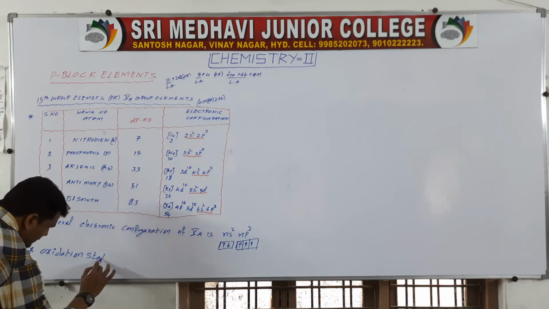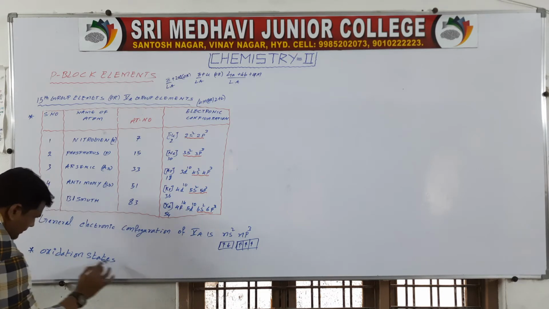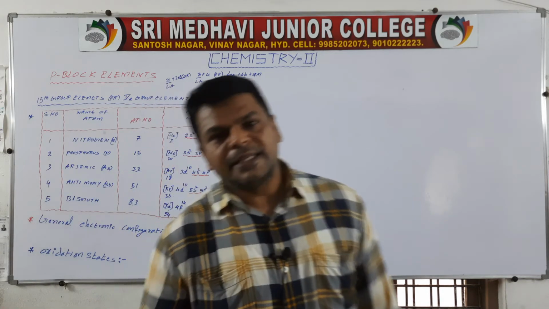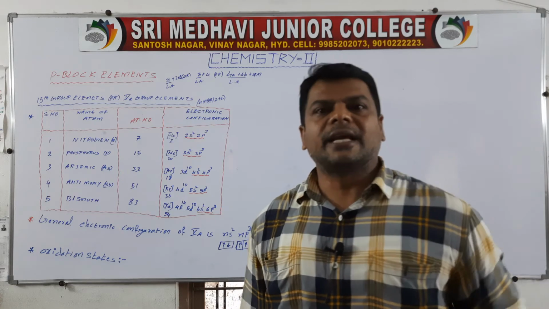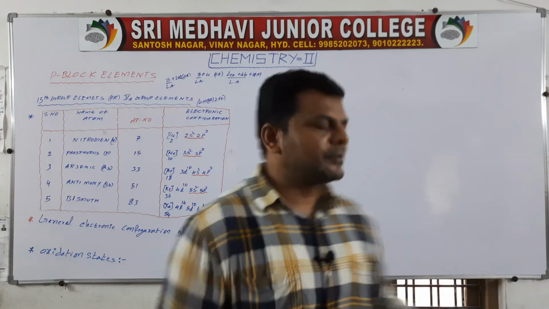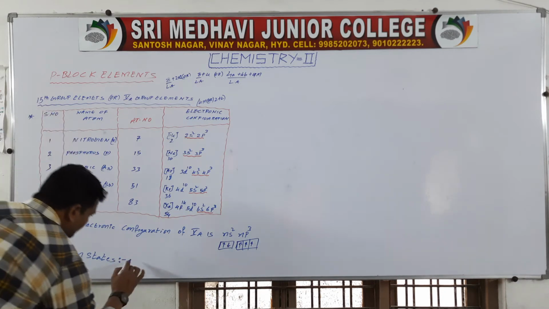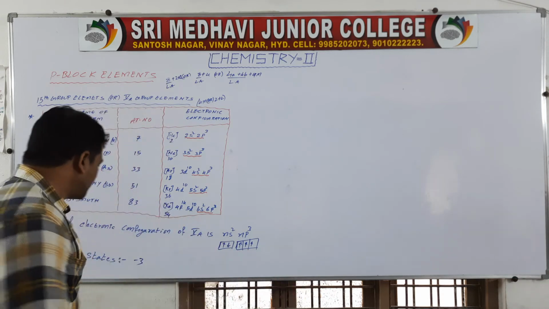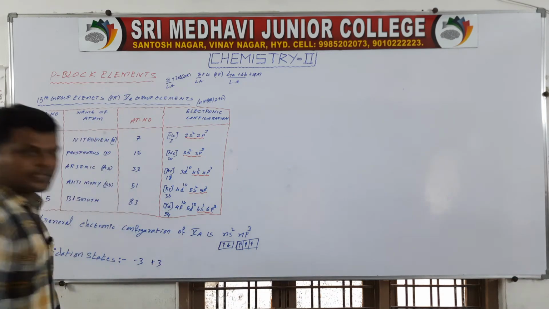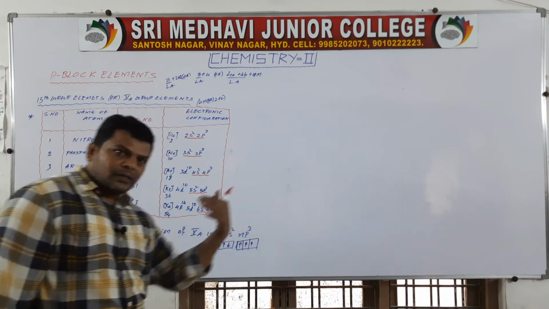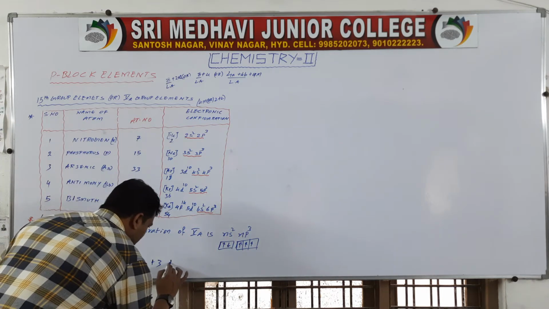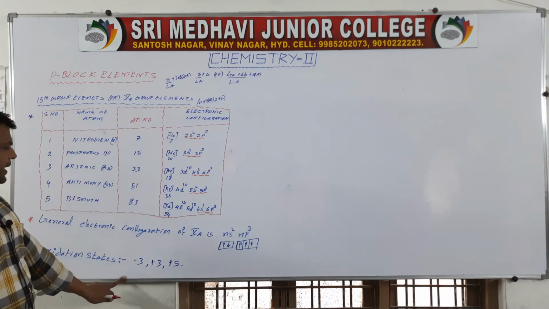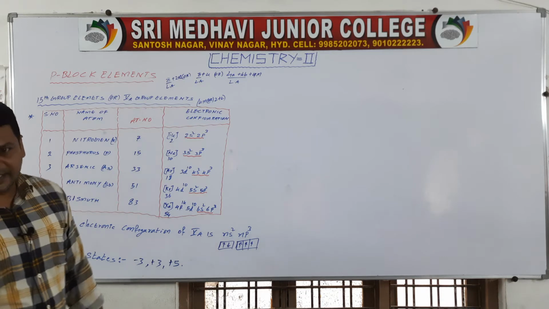Okay, then we may write the oxidation states. First, nitrogen is an electronegative element, so it tries to gain 3 electrons from outside to get ns2 np6. So gaining 3 electrons means minus 3 oxidation state is possible. After that, losing 3 electrons, plus 3 oxidation state is possible. After that, losing 5 electrons, so plus 5 oxidation state is possible. So these are the minus 3, plus 3, plus 5 oxidation states.